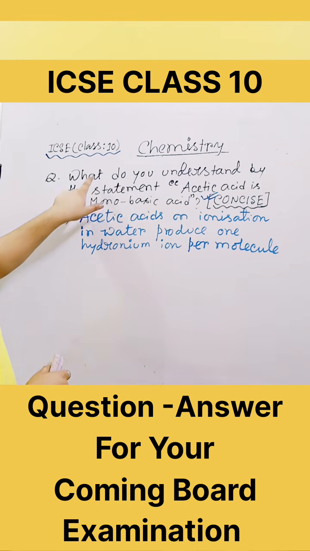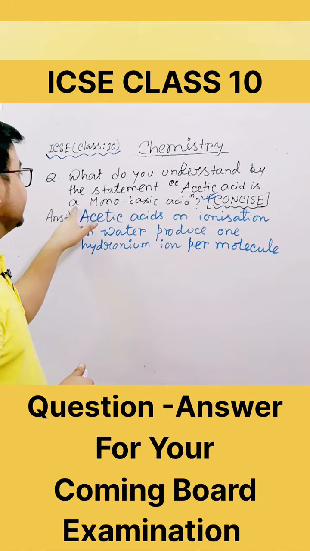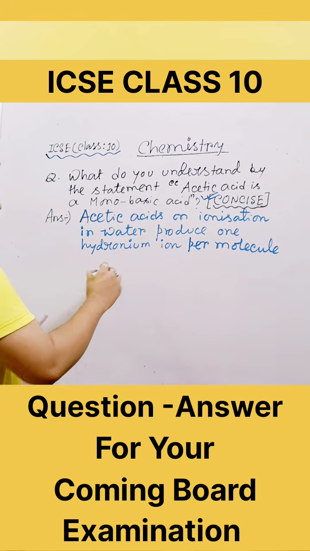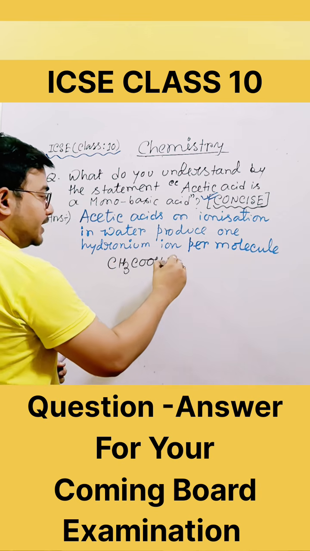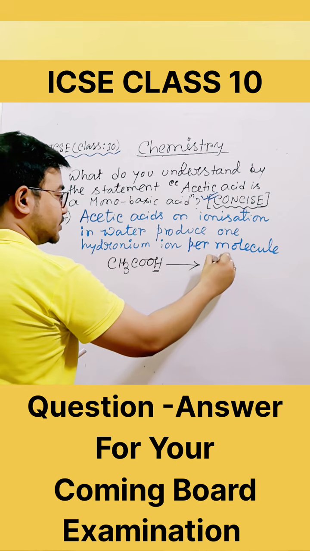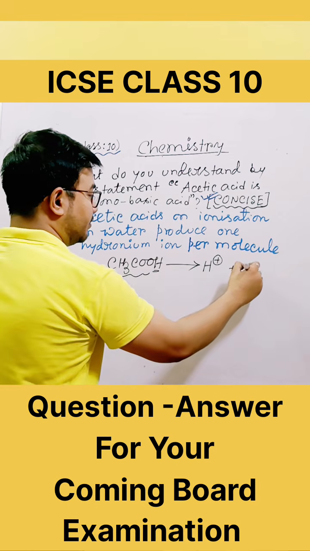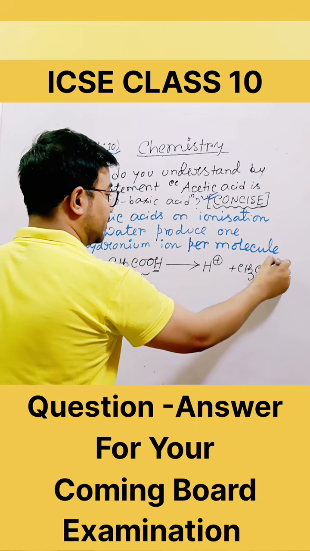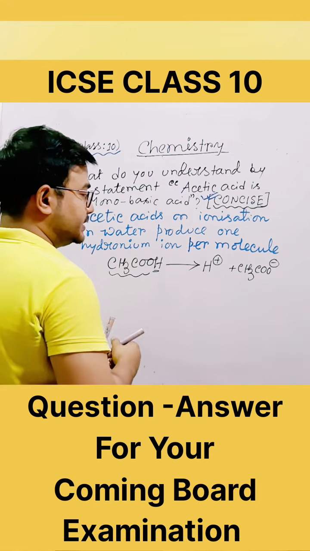What is the question? What do you understand by the statement acetic acid is a monobasic acid? Look at the board first. This is the formula of acetic acid. Whenever acetic acid dissociates, it will form H plus only, and the rest of the atoms combine to form CH3COO minus. See, H plus and CH3COO minus.